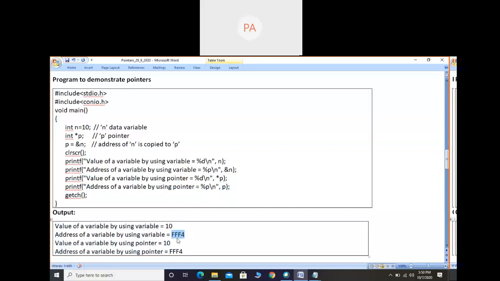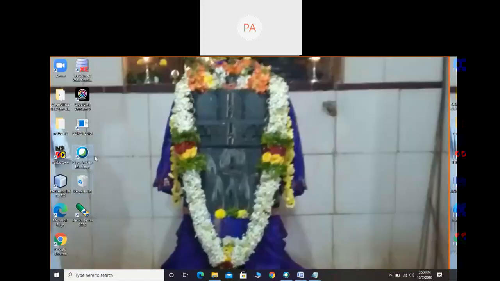As I said, the address will be displayed in hexadecimal format. When I executed in my system, it displayed FFF4, so I have written it here. If you execute the same program on your system, you may not get this address. Whatever address is assigned from your computer memory is displayed. It can be ABCF4, anything, but it will be in hexadecimal format. Value of variable by using variable is 10. Address of variable by using variable is FFF4. Value of variable by using pointer is 10. Address of variable by using pointer is FFF4. Address and value both will be the same, but one is displayed by using the variable and the other by using the pointer. Let us execute this program once.